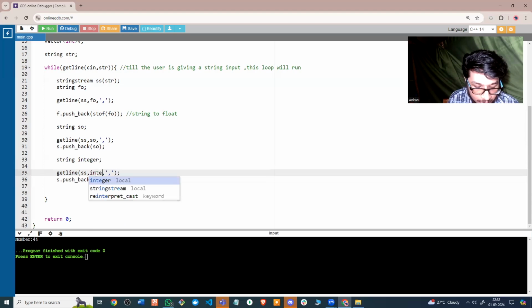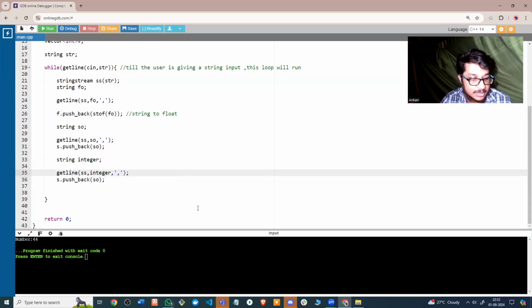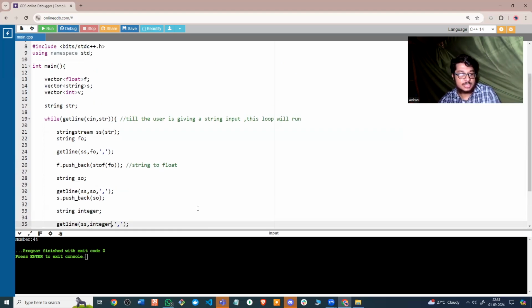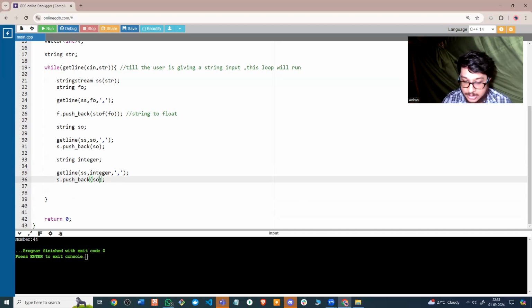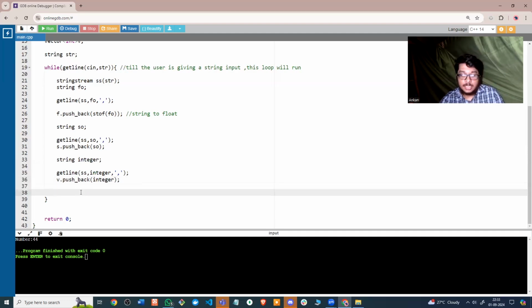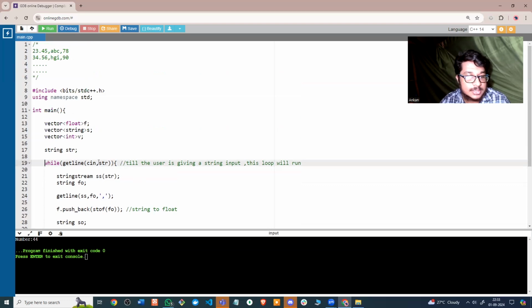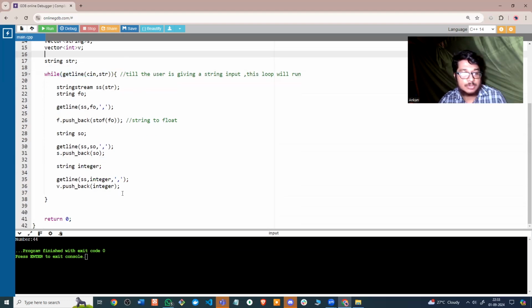So I am moving it until the next comma essentially. And I have to put the integer here. What was my vector name here? V, right? So v.push_back integer. This should actually do it for the first line. And since this loop is running, every time a line exists, we are going to do the same thing and put it back into our three individual vectors.